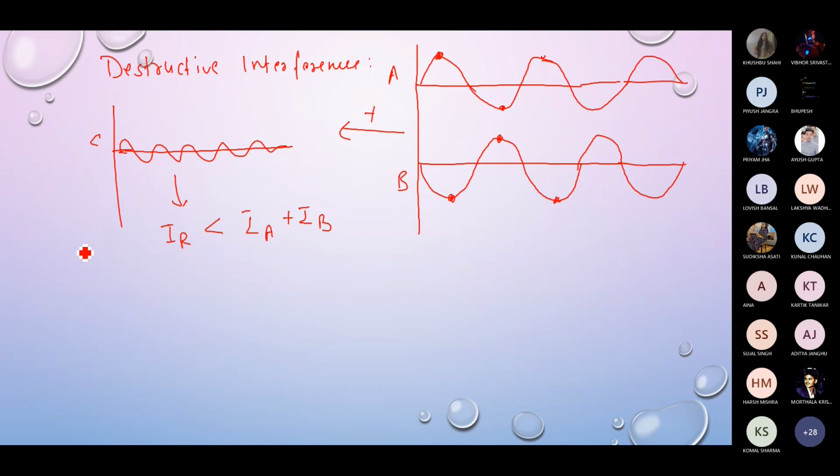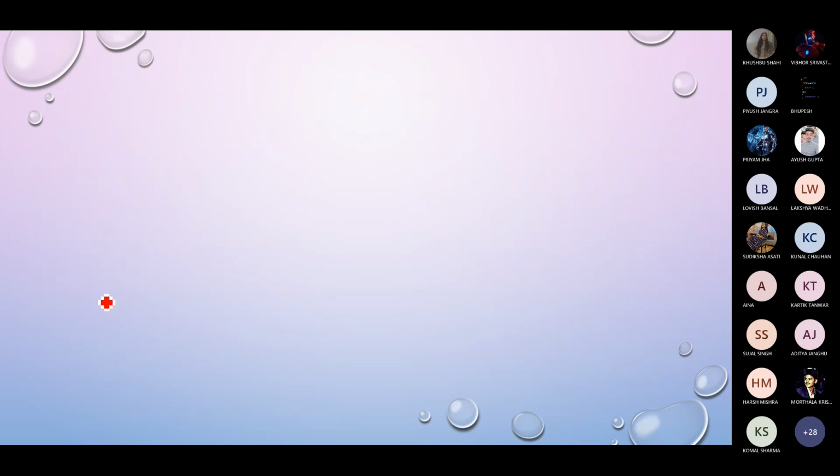Okay, so let's say we have two light waves that are going to interfere.